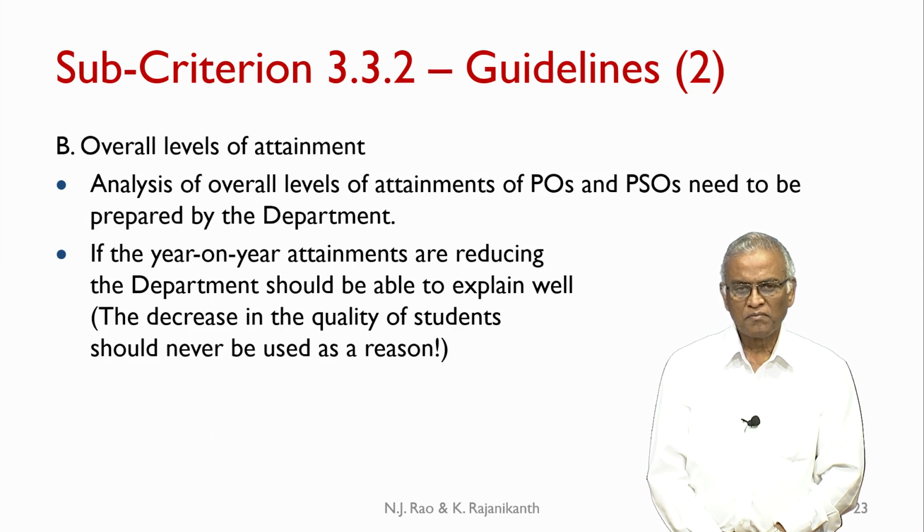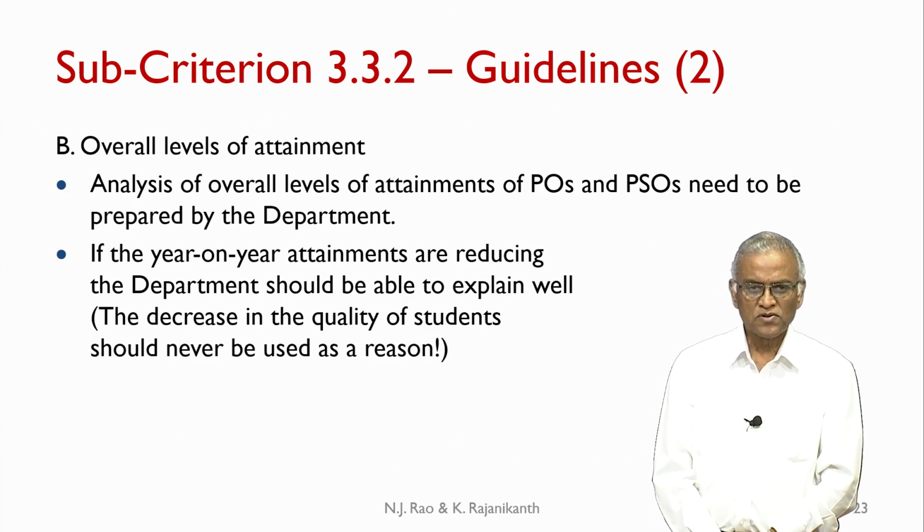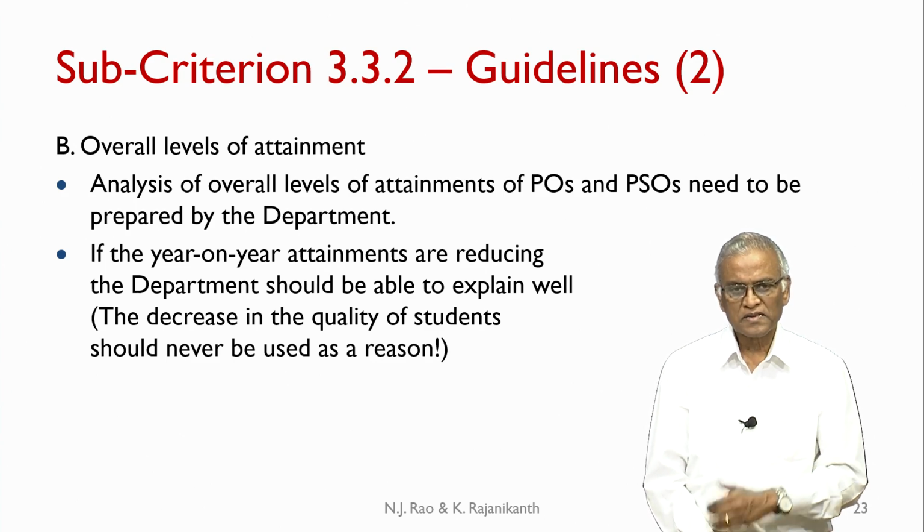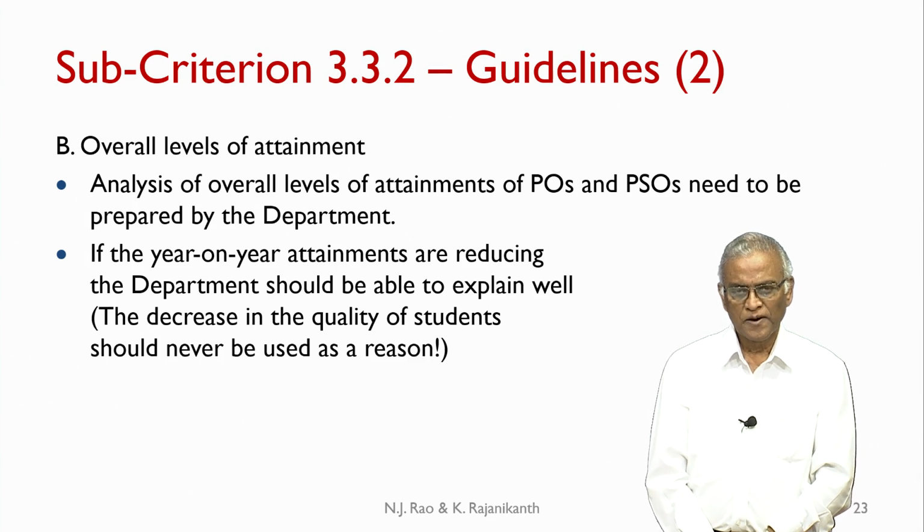But many colleges are likely to give standard explanations saying that what can we do, it is the quality of the incoming students, and that kind of explanation will not be accepted as a proper one by the visiting committee. So, our request to you is not to use this as the basis for explaining why there is a reduction in the attainment of POs.